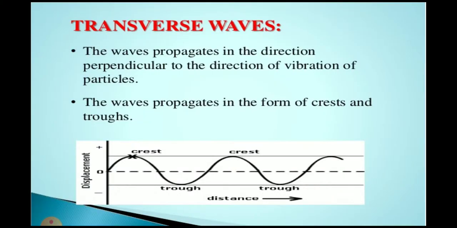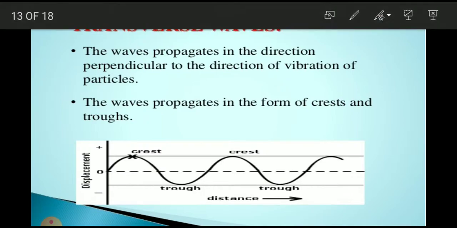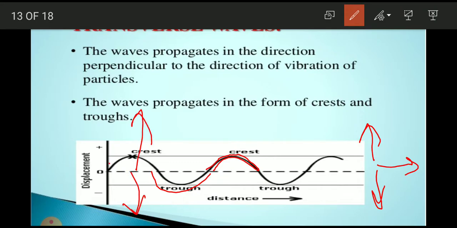The waves propagate in the direction perpendicular to the direction of vibration of particles. The wave propagates in the form of crest and trough. This is called crest and this region is called trough. So the particle is vibrating perpendicularly and the wave is propagating in this direction. So it moves up and down and the disturbance transfers in this direction. So these are transverse waves.